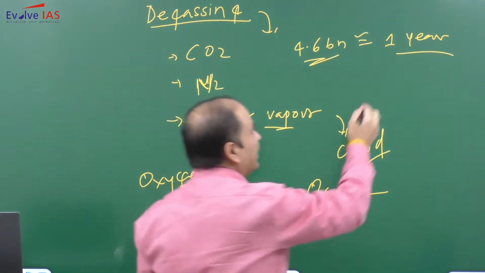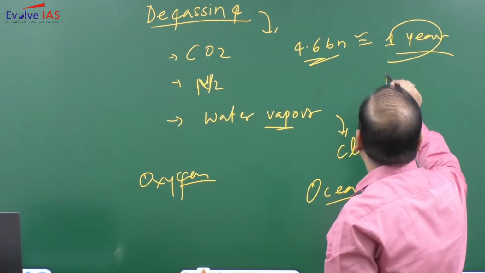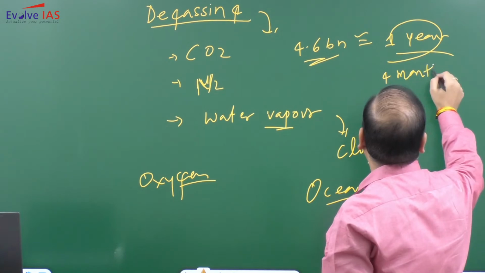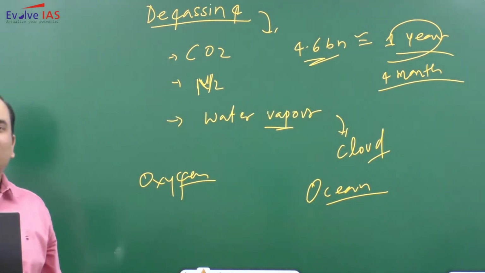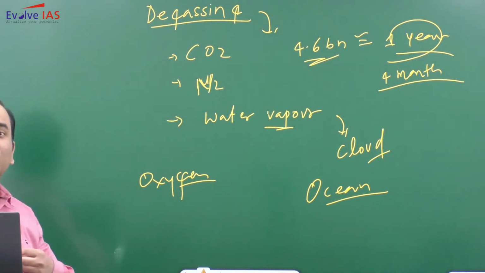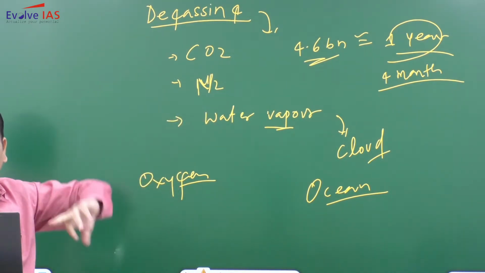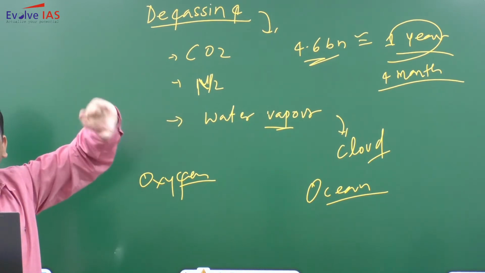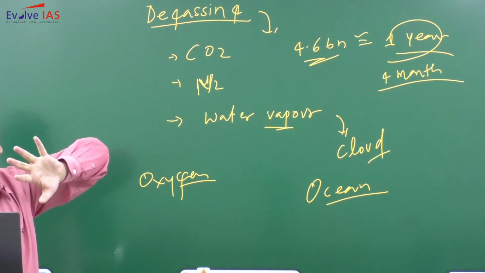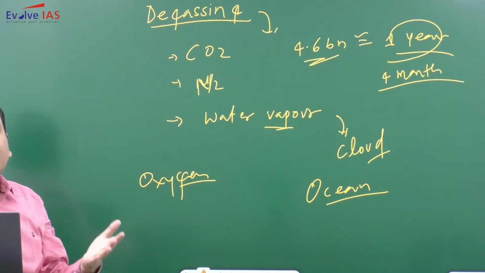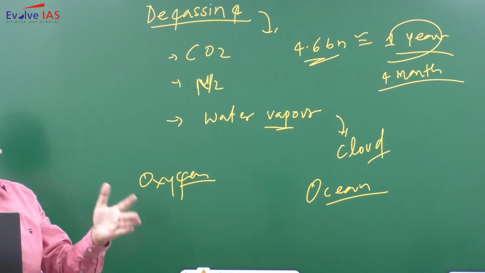So in this 1 year, you just need to remember that for the first 4 months there was no life at all. January, February, March, April, there was no life. And life started appearing in the month of May, and that too in the form of single cells. The main life started coming almost in the months of October, November.